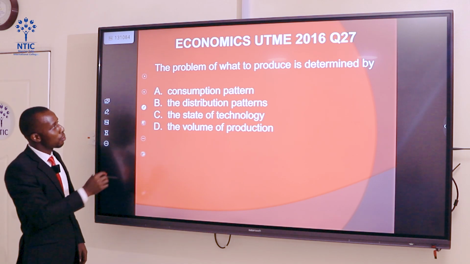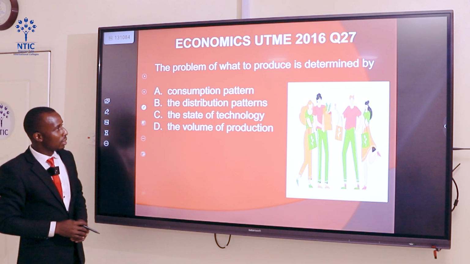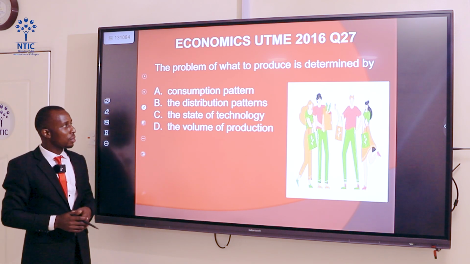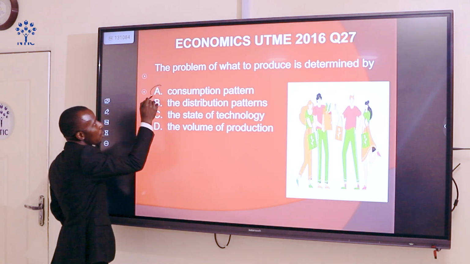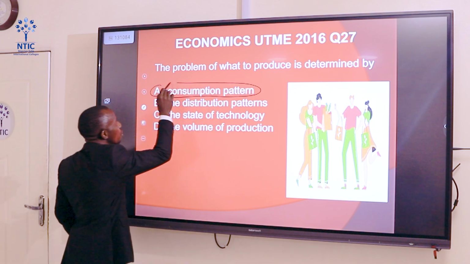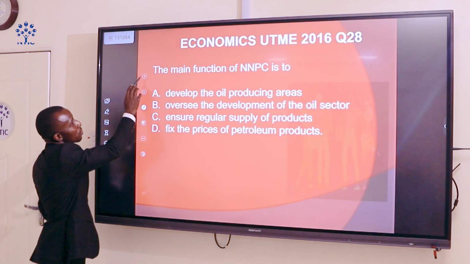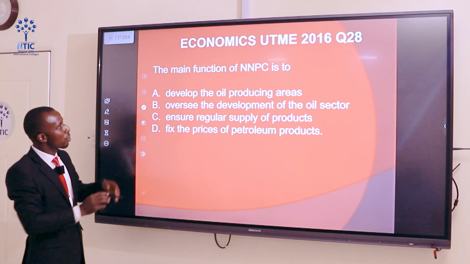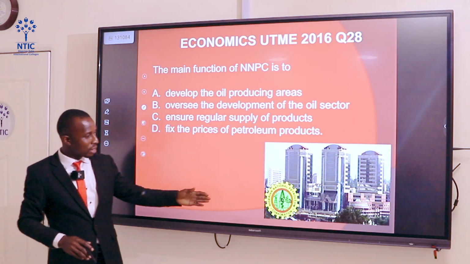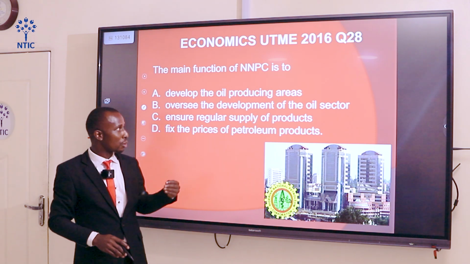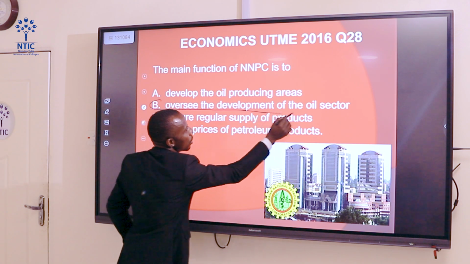Now let's move to question 27. The problem of what to produce is determined by dash. The problem of what to produce in any economic system, be it capitalist or socialist economic system, is determined by the consumption pattern. That is, what do consumers need in the economy? Let's take question 28. The main function of NNPC is to dash. NNPC means Nigerian National Petroleum Commission. The major function is to oversee the development of the oil sector.